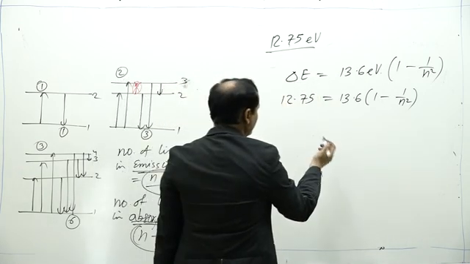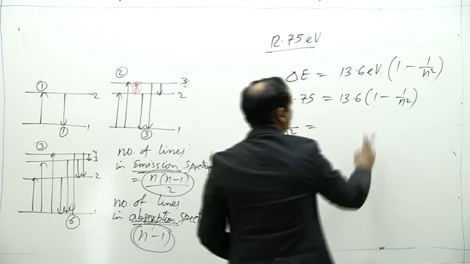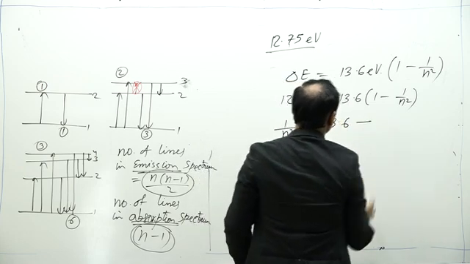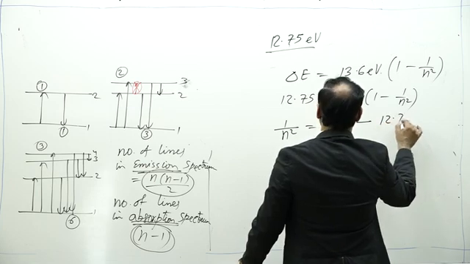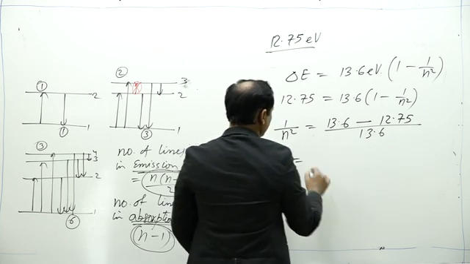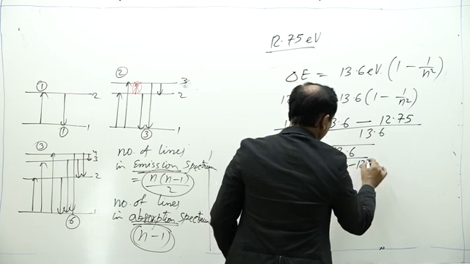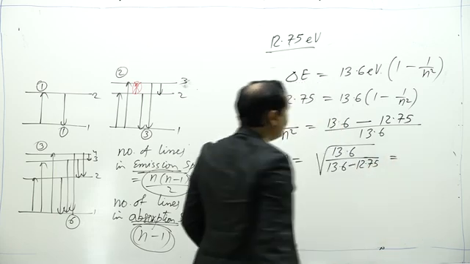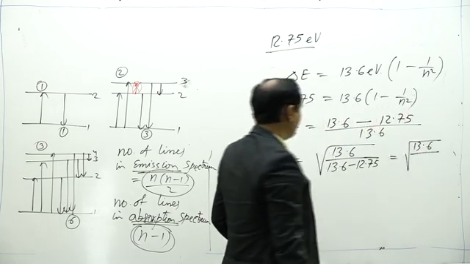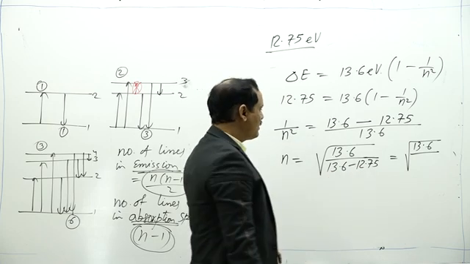From here I can write 1 by n square is equal to 13.6 minus 12.75 by 13.6, or n is equal to under root 13.6 upon 13.6 minus 12.75.